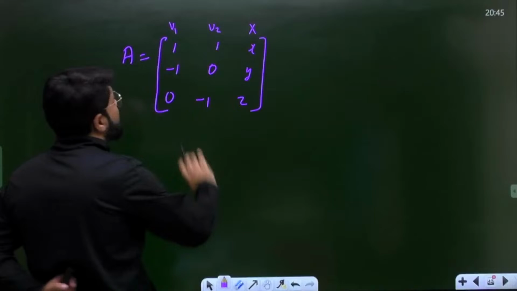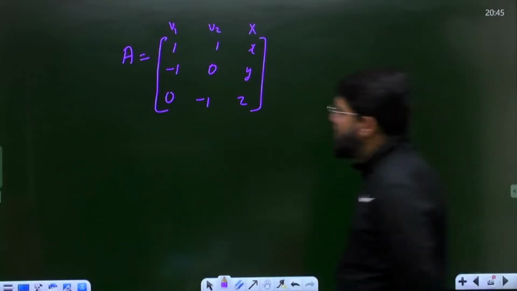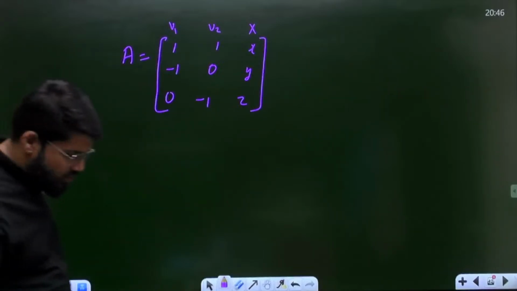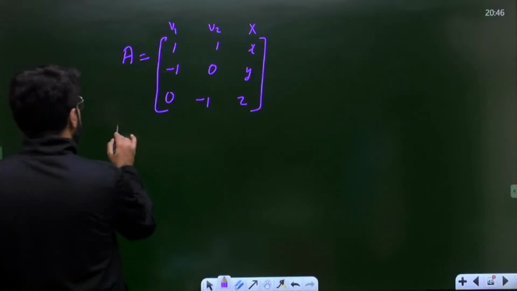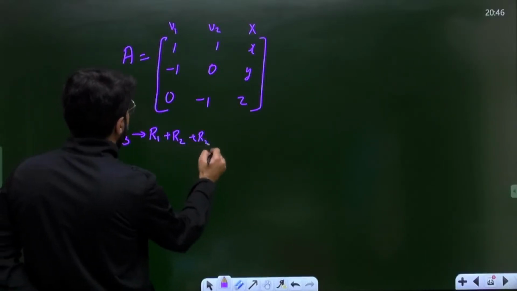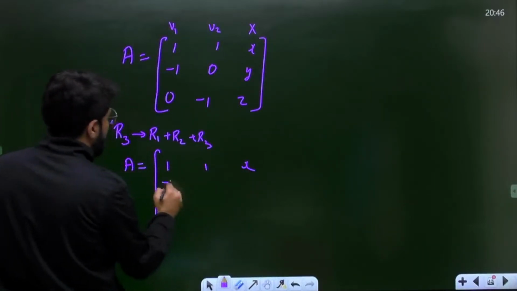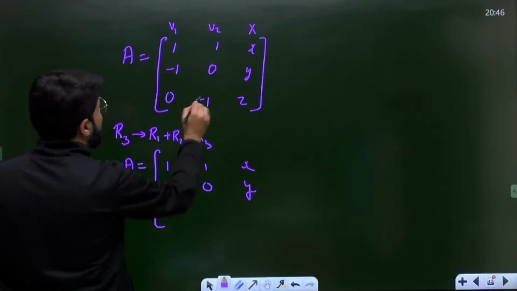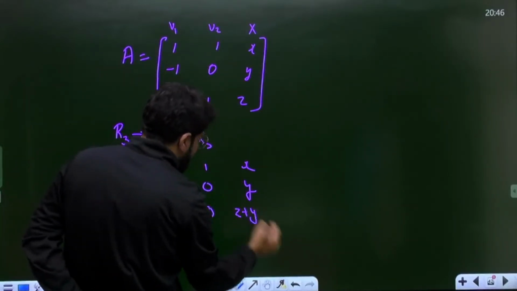Can the rank of the matrix be calculated here? So what will I do is, a simple operation. Let me replace R3 by R1 plus R2 plus R3. Then how will the matrix look? 1, 1, X, minus 1, 0, Y. And 0 plus minus 1 plus 1 will be 0. Minus 1 plus 0 plus 1, again 0. Z plus X plus Y.